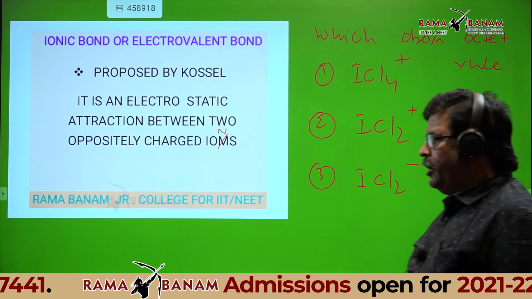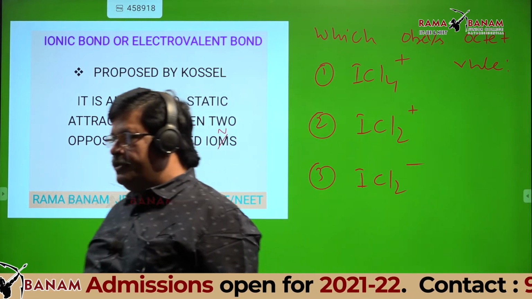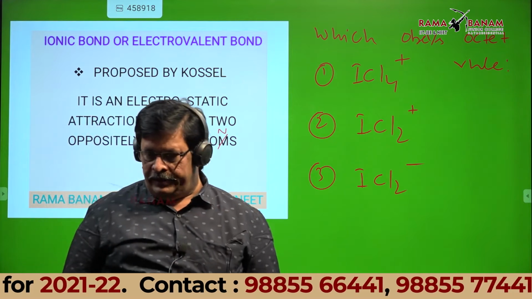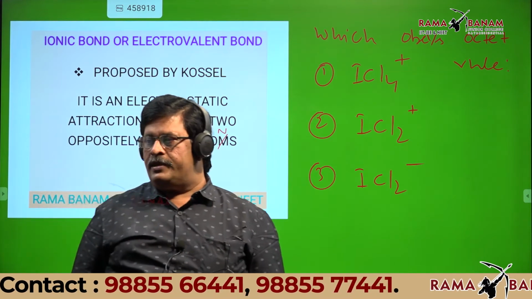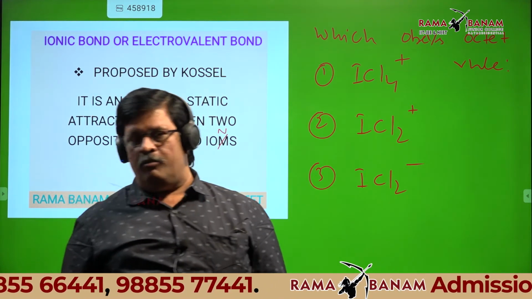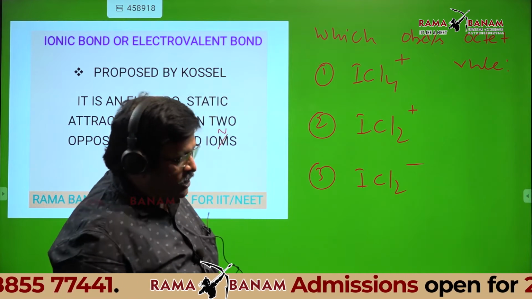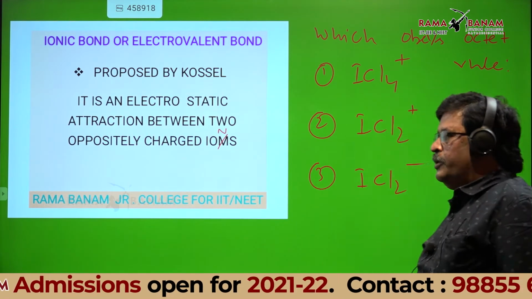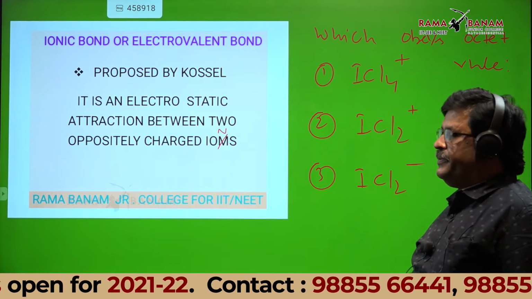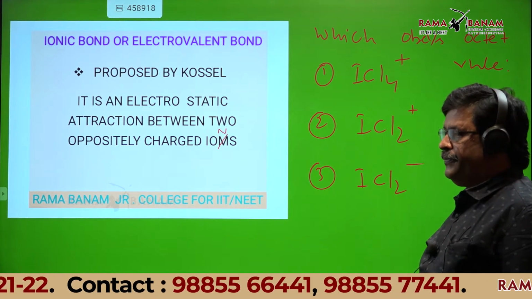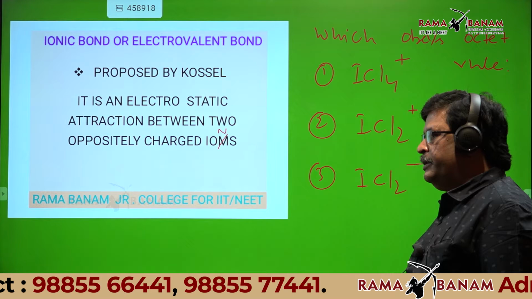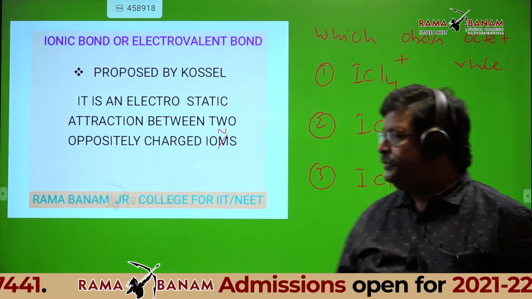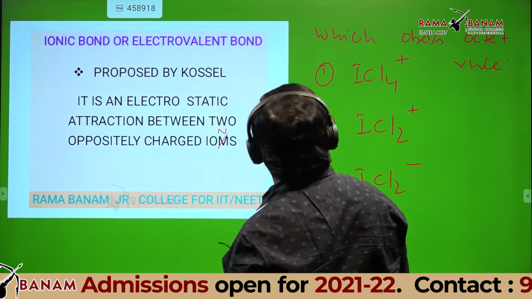Here in all the 3, the central atom is a halogen and the bonded atoms are also halogens. In all the 3, the central atom is iodine and the bonded atoms are chlorine. Both iodine and chlorine belong to group 17, that is halogens. Okay? Is it okay, students? Can we discuss? Yes, sir.